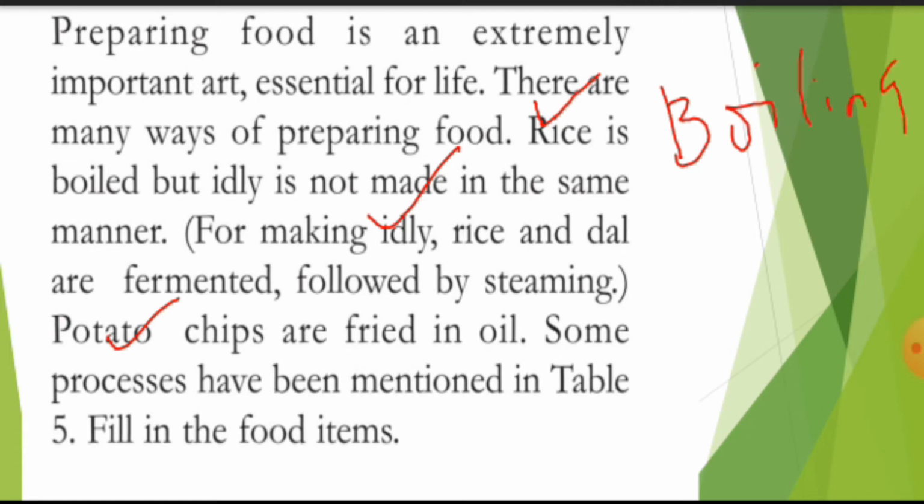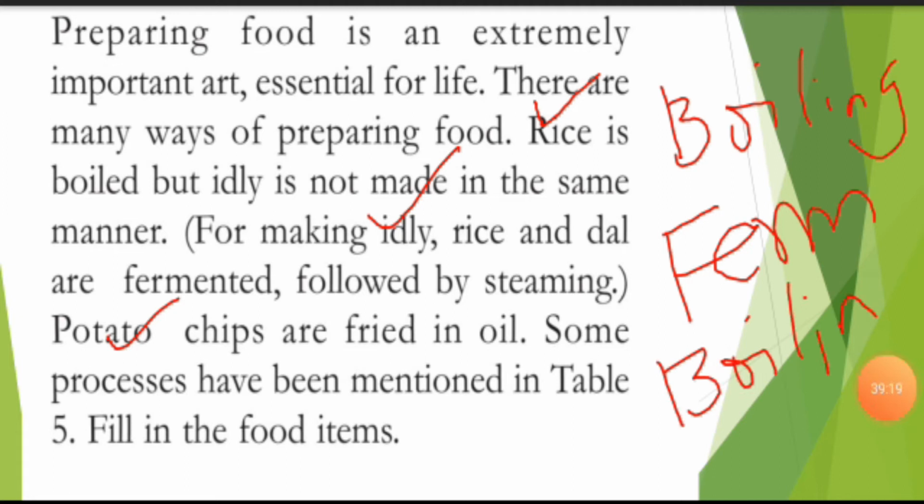Okay, and here the idli is prepared by fermentation, and potato chips are prepared by frying in the oil. Okay, so here different types of food materials are prepared by different methods. Now in the next topic we are going to discuss the different methods of preparing food.